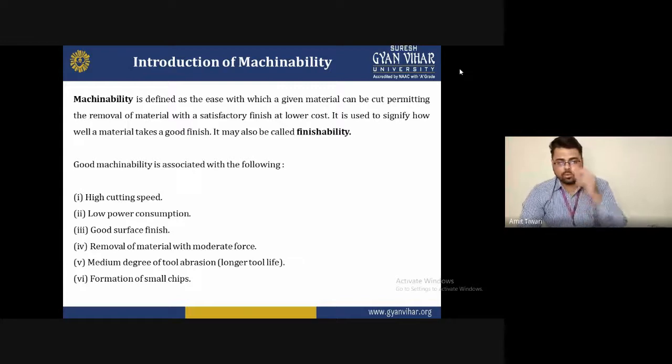So first of all, we can say this is good machinability on the basis of the following criteria. Now let's discuss one by one. The first is high cutting speed. During machining, you must remember that high cutting speed is the most important requirement because with that we reduce the machining time.